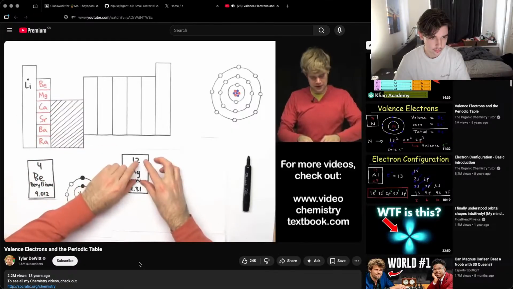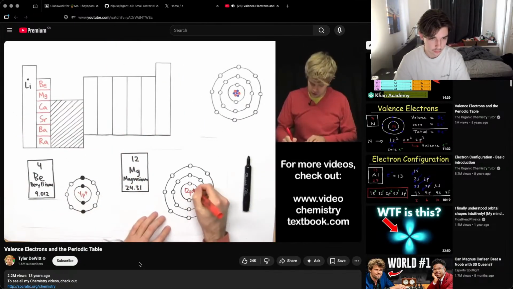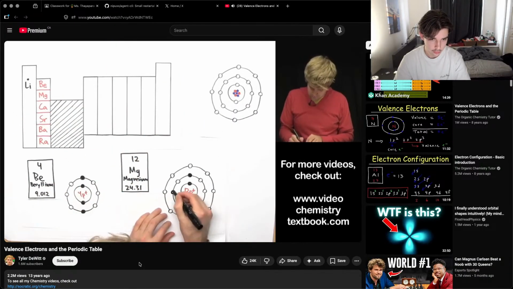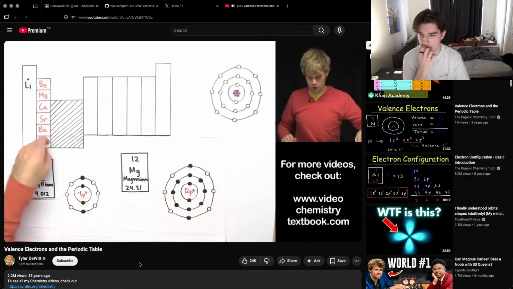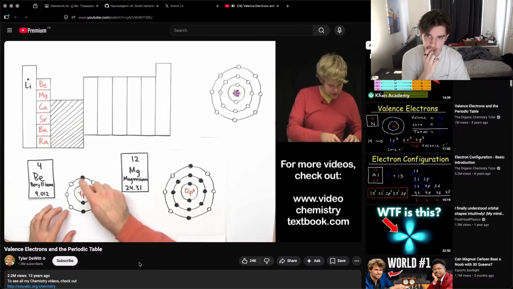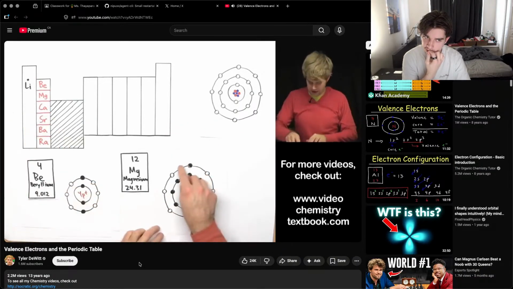Now magnesium. Magnesium has atomic number 12, so 12 protons and 12 electrons. We assume that it is electrically neutral. 12 P plus here. So 12, 1, 2, 3, 4, 5, 6, 7, 8, 9, 10, 11, 12. So what's the pattern here? For this second column in the periodic table, we've got 2 valence electrons for magnesium in the third energy level, and 2 valence electrons for beryllium in the second energy level. So everything in this column has 2 valence electrons in its outermost shell.